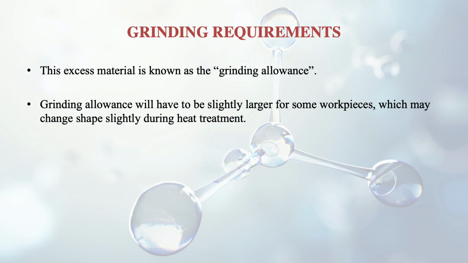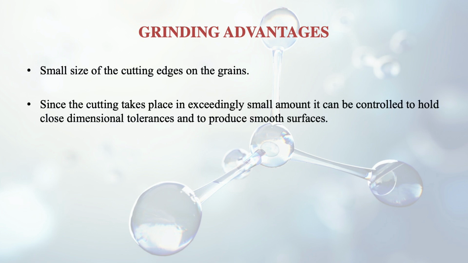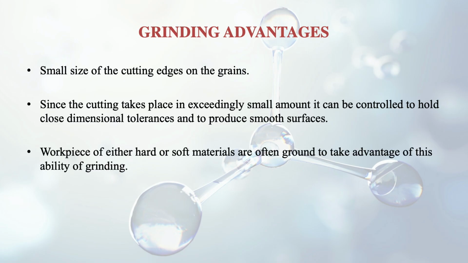What are the advantages of grinding? The small size of the cutting edges on the grains. Since the cutting takes place in exceedingly small amounts, it can be controlled to hold close dimensional tolerances, and it also produces smooth surfaces. Workpieces of either hard or soft materials are often ground to take advantage of this ability of grinding.